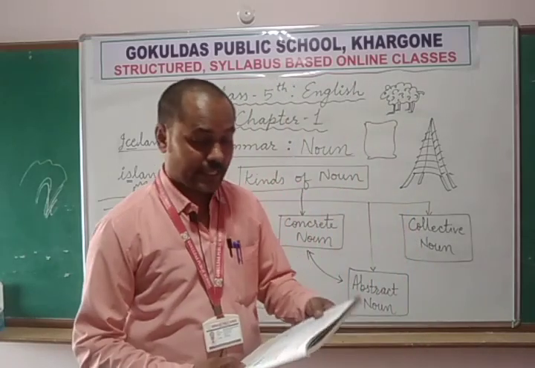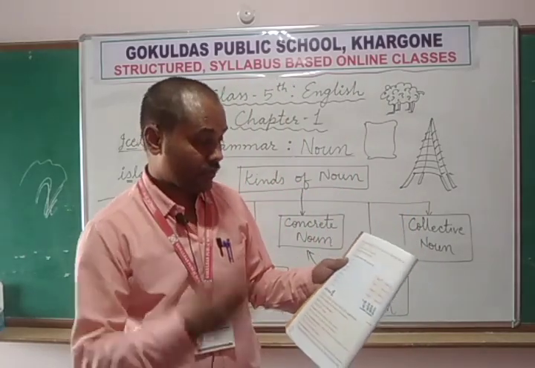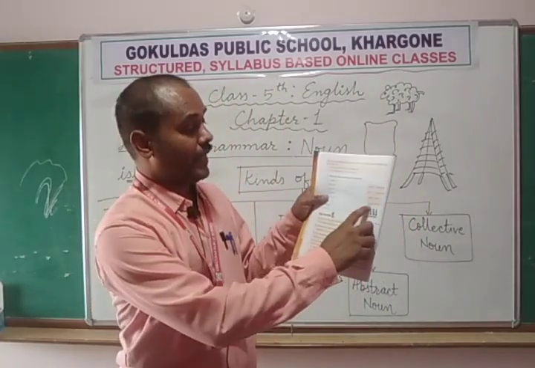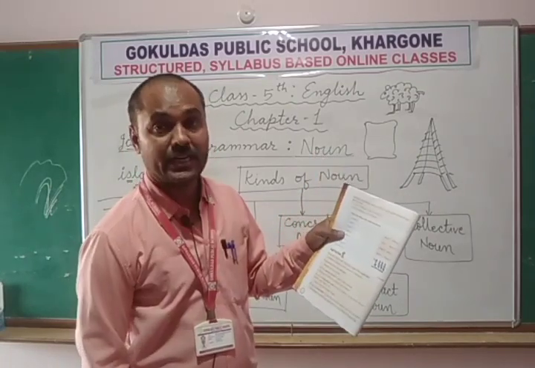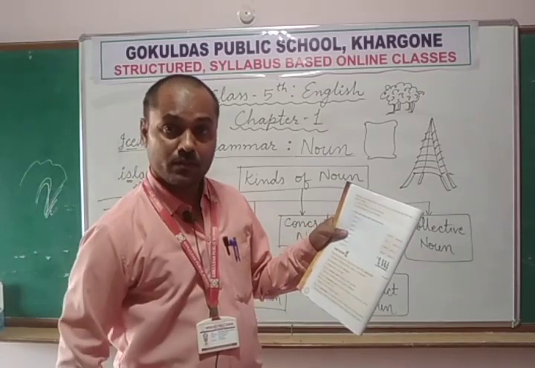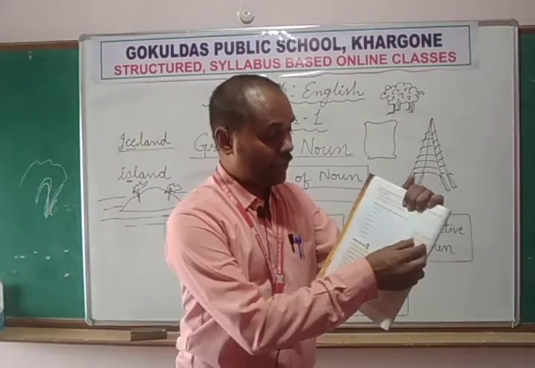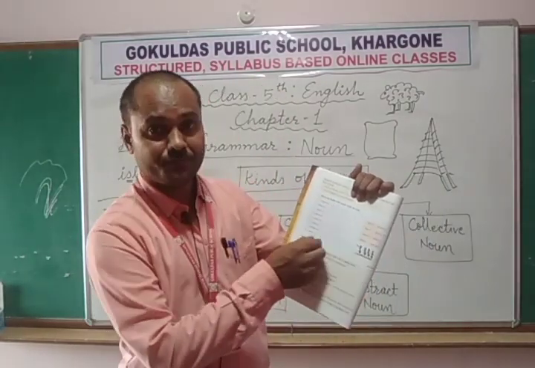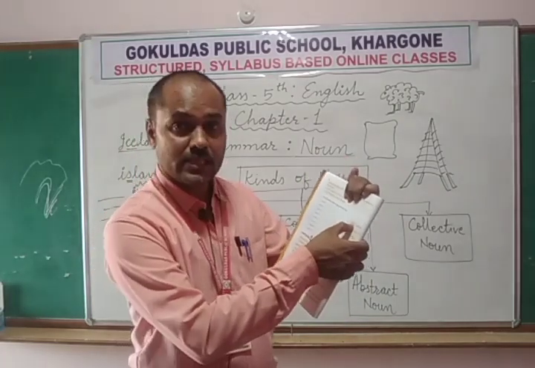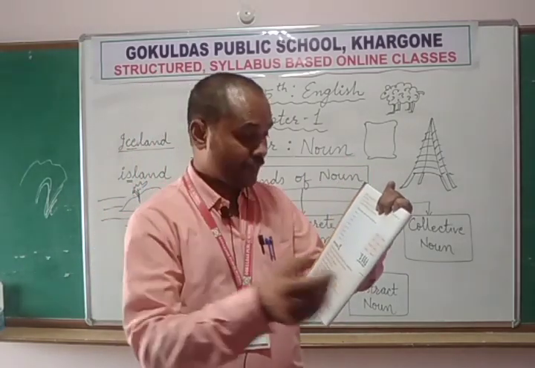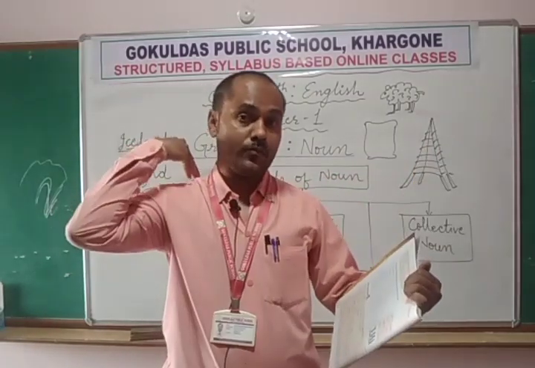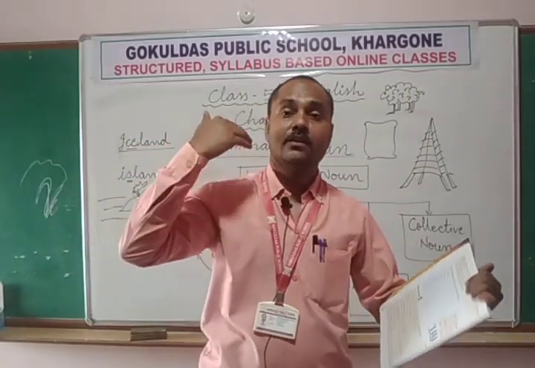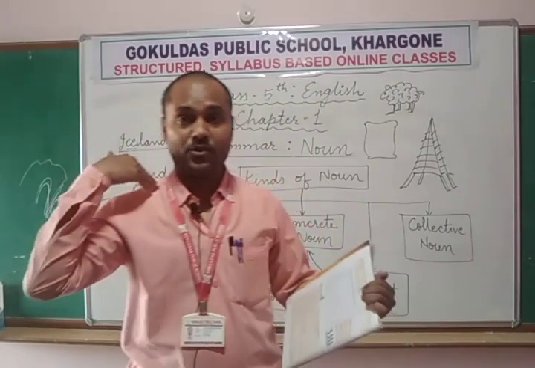Now come to exercise C. After that we have some exercise. We have been provided here a box. In the box we have 8 different collective nouns. These are the collective nouns. Now we need to place them against the correct one. Just like ants, chitiyan. Arrows means dhanush band. So the arrows which Ram and Lakshman were carrying during their fight.